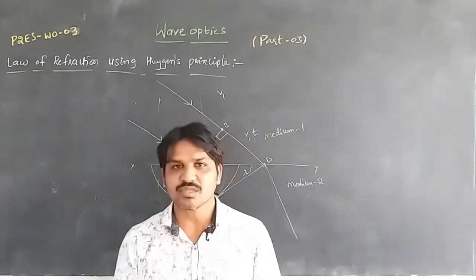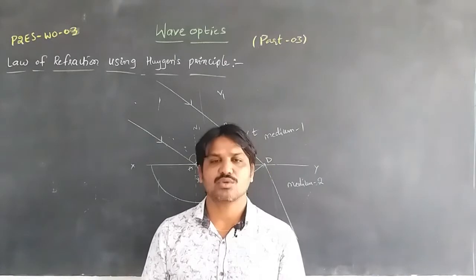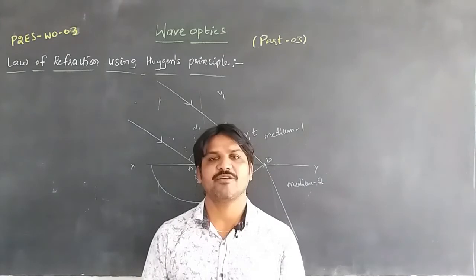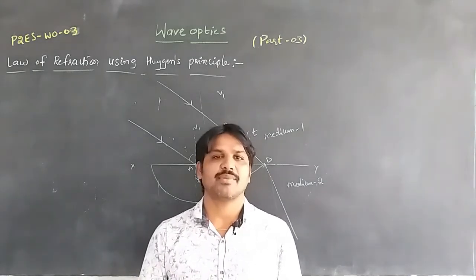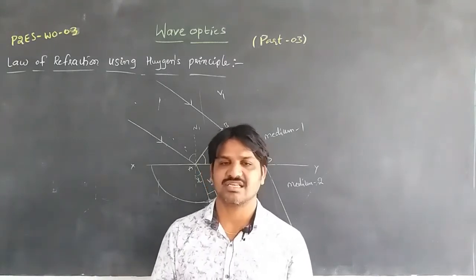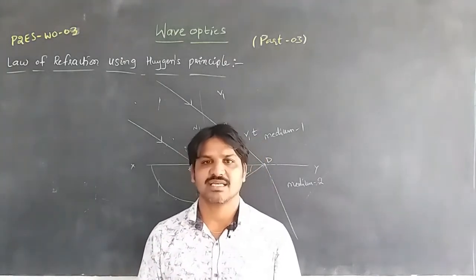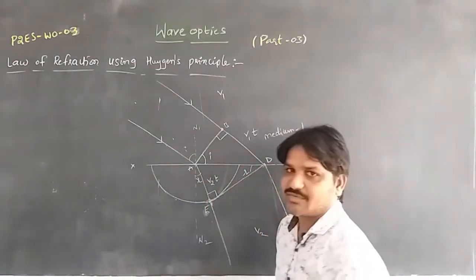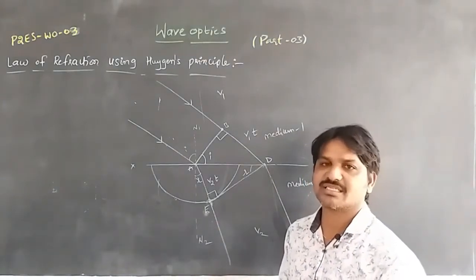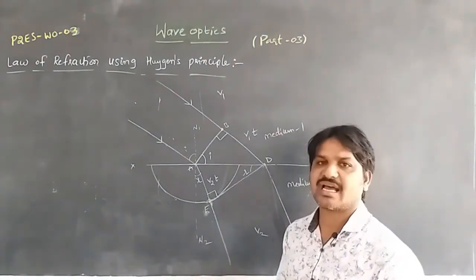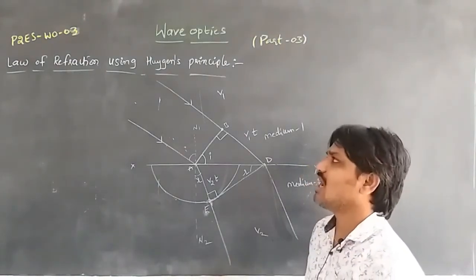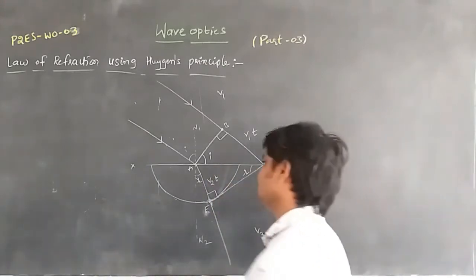The Huygens principle means to know the shape, size and position of the wavefront from the known shape and position of the wavefront to the unknown shape and position of the wavefront. By using that statement, the Huygens principle can verify the law of refraction. It already verified the law of reflection, that is, sin i is equal to sin r, the angle of incidence is equal to the angle of reflection. And now we are going to discuss the law of refraction using the Huygens principle.